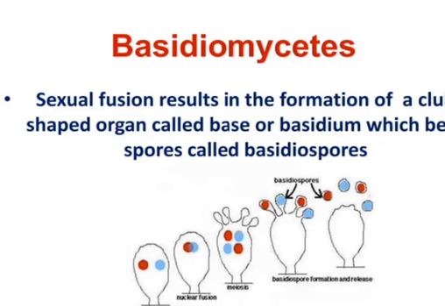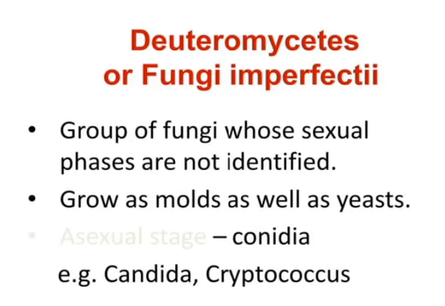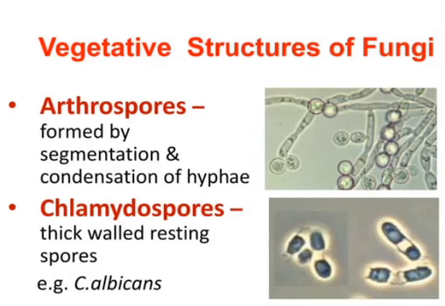Basidiomycetes: sexual fusion results in the formation of a club-shaped organ called the basidium, which bears spores called basidiospores. Deuteromycetes are the fungi imperfecti, the group of fungi whose sexual phases are not identified. They grow as mold as well as yeast. Conidia, example, Candida, Cryptococcus.